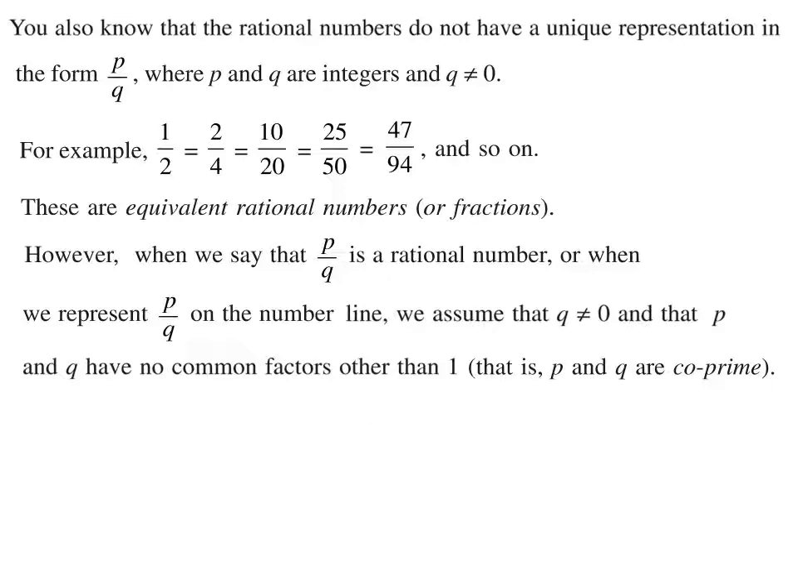So what do we have to do? We have to simplify the fraction in such a way that after the simplification P and Q have only one common factor, which is 1. Take one example, 25 by 50. We can write it as 25 into 1 divided by 25 into 2. So 25 will be cancelled out and it can be written as 1 by 2. So we have to simplify the fraction first, and then write the rational number format.